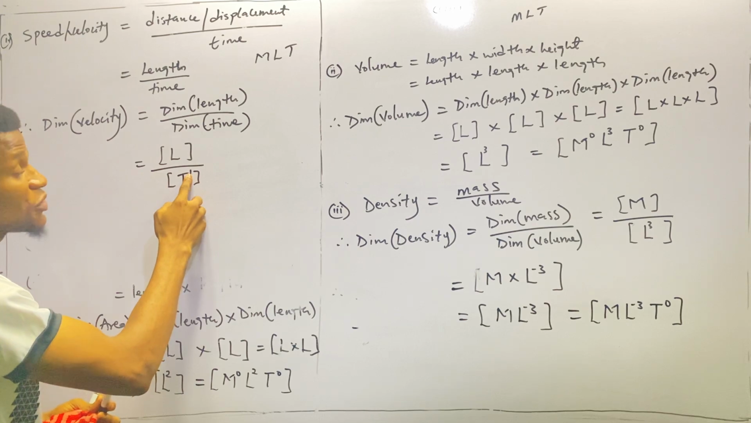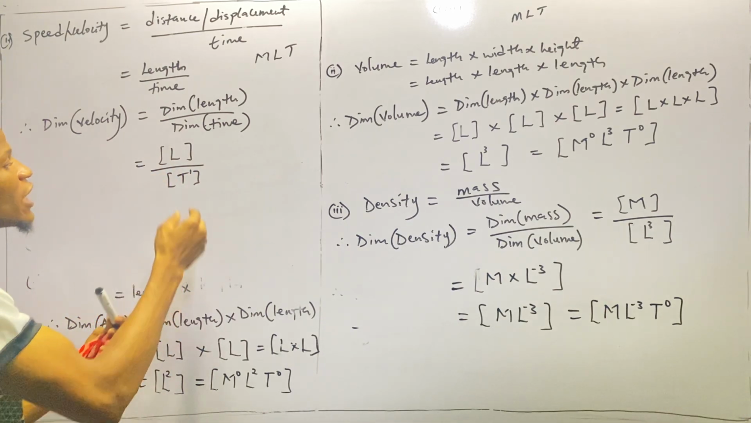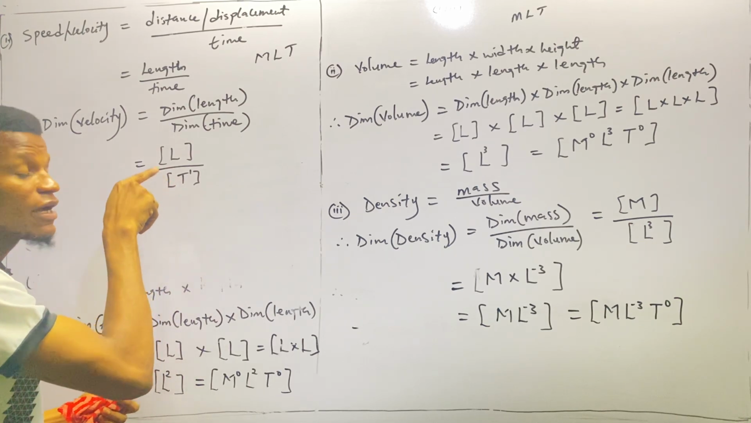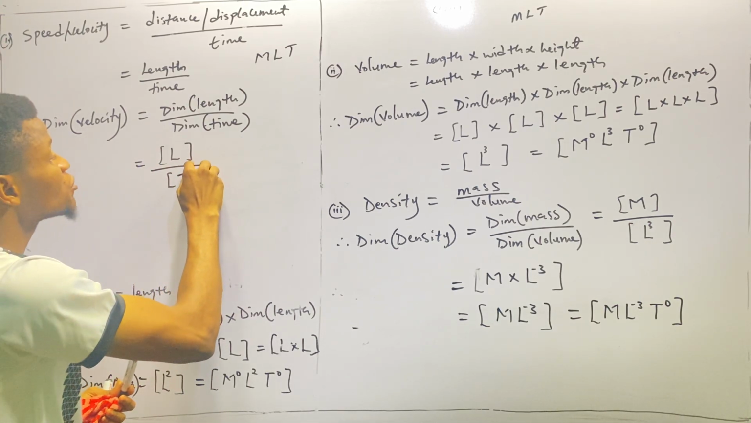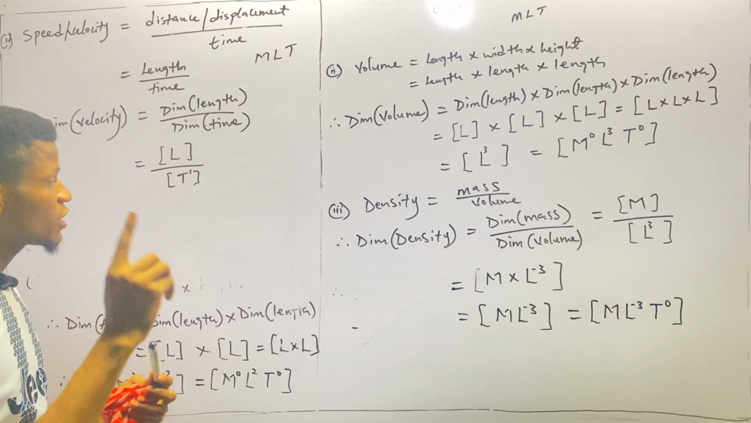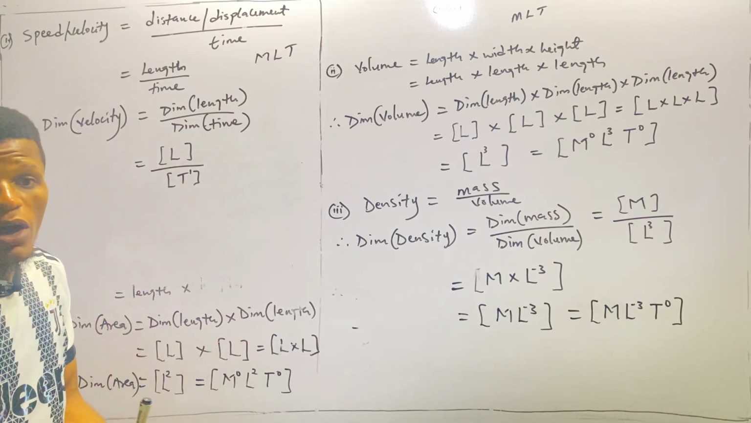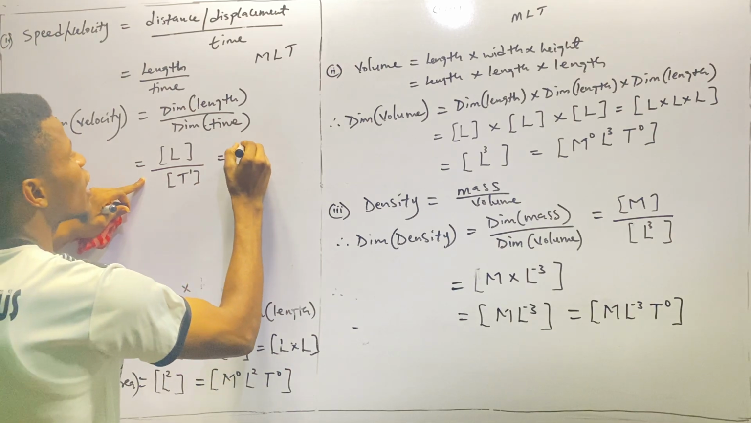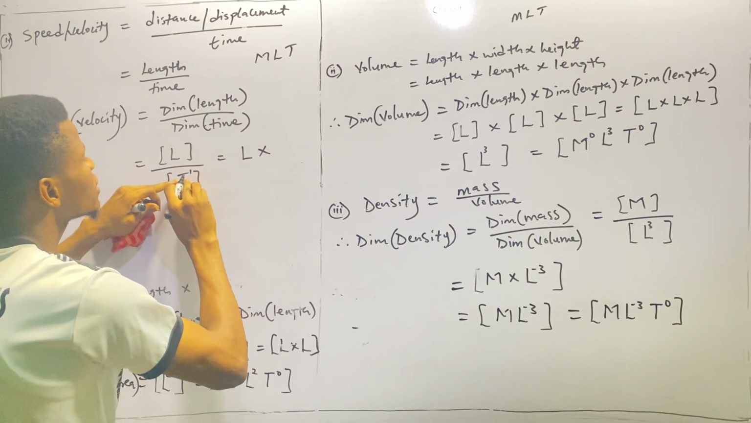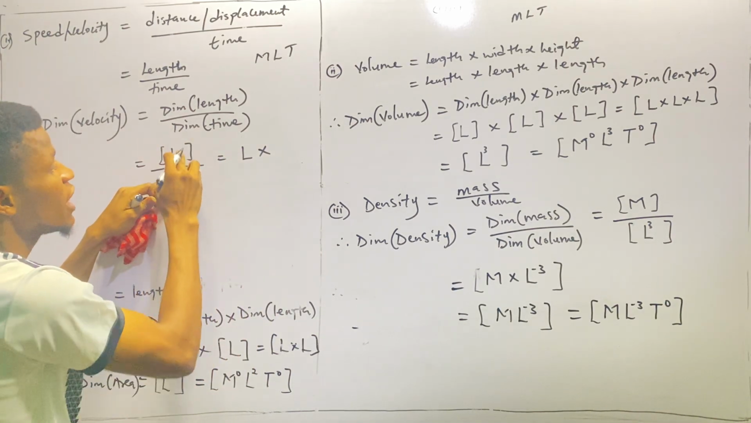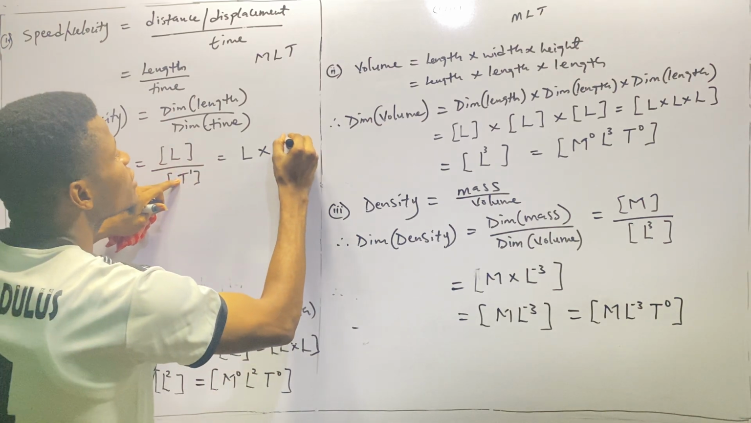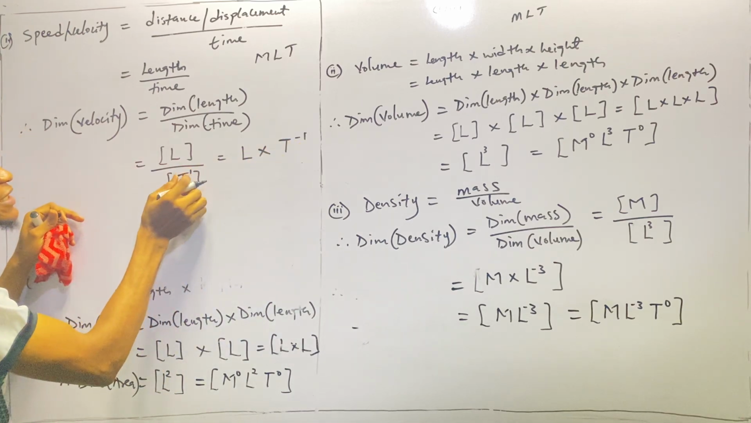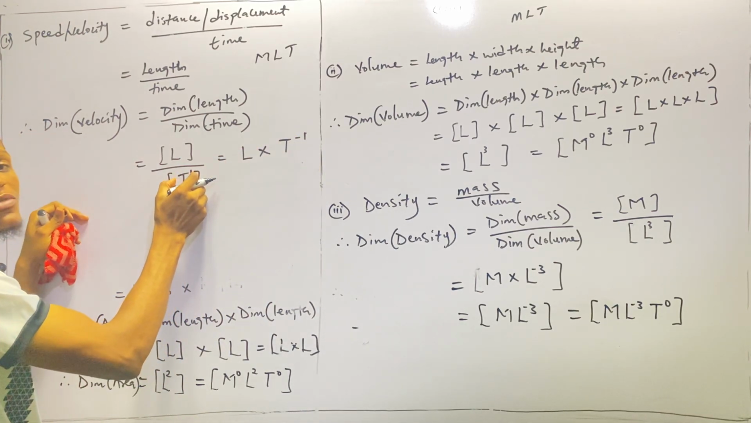Remember, in indices, anything that has no power, the power is 1. Someone will ask, where did I bring this power from? I've said it before, and I'll say it over and over again. The power 1 is a result of this having no power, which means that this T is multiplying itself only once. That's why you see 10 as 10 raised to the power 1, and so forth. So this can be written as L times T raised to the power negative 1. The negative shows that the T raised to power 1 is at the denominator of the fraction.